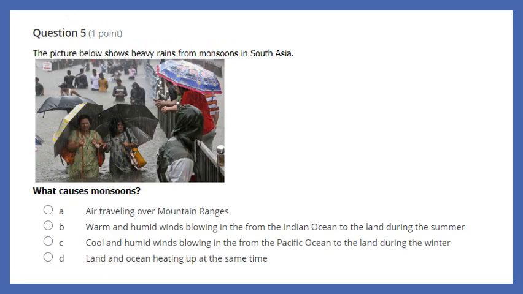Last question, question 5. The picture below shows heavy rains from monsoons in South Asia. What causes monsoons? A, air traveling over mountain ranges. B, warm and humid winds blowing from the Indian Ocean to the land during the summer. C, cool and humid winds blowing in from the Pacific Ocean to the land during the winter. Or D, land and ocean heating up at the same time.